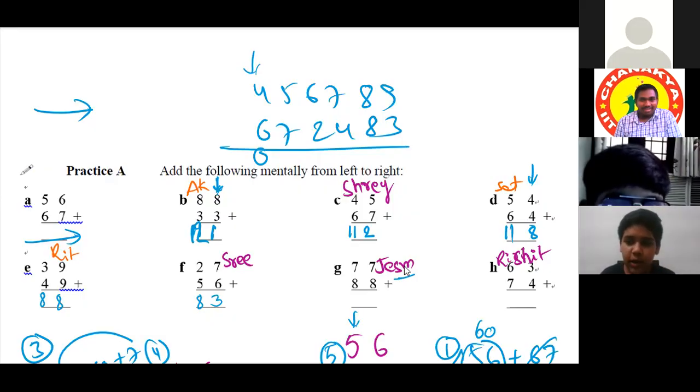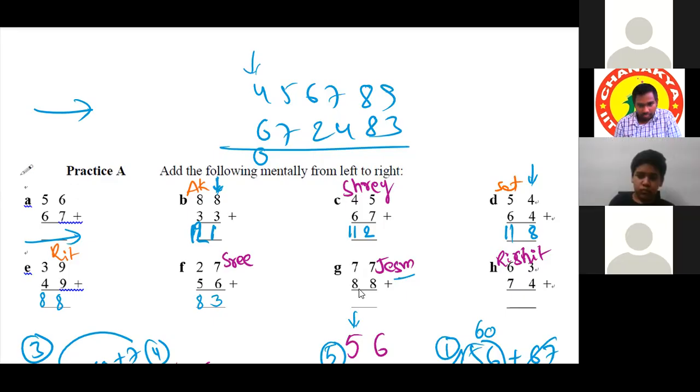No issue. I understood your problem. Okay, Jashmita. 7 plus 8 is 15. It is a carry combination, so we should add 15 plus 1, which is 16. The end number is 5. Okay, that's all. So the answer is 165.